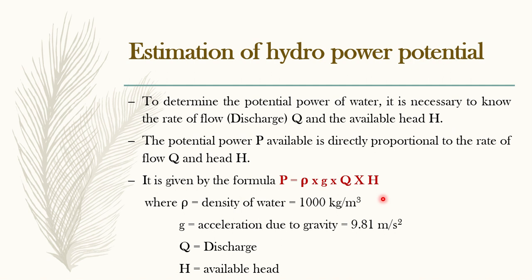And next is hydropower potential. Once you know the values of discharge and the head available, you can calculate the power generated. That is given by the formula rho into g into Q into H, where rho is density of water, g is acceleration due to gravity, Q is the discharge, and H is the head available. This gives us power. We can estimate the power of water in watts. If you want in kilowatts, please divide it by 1000.